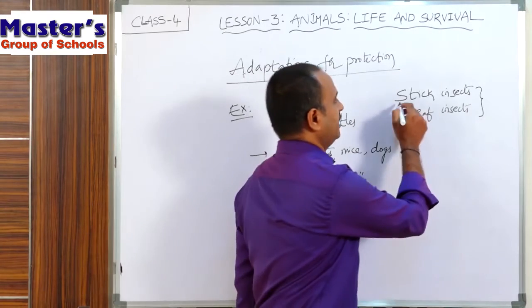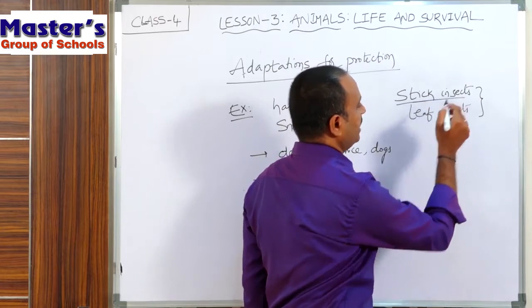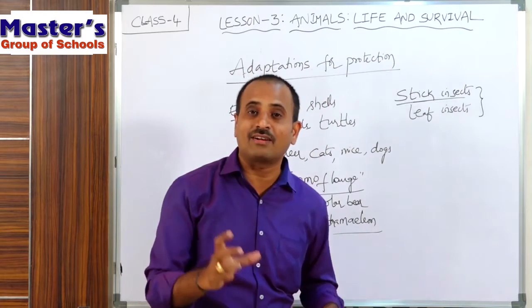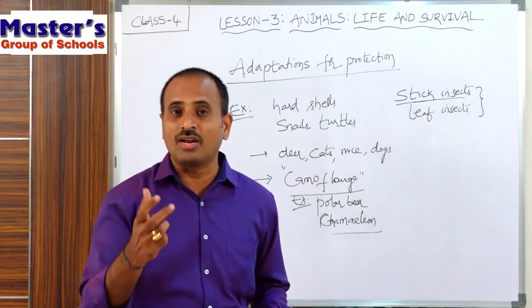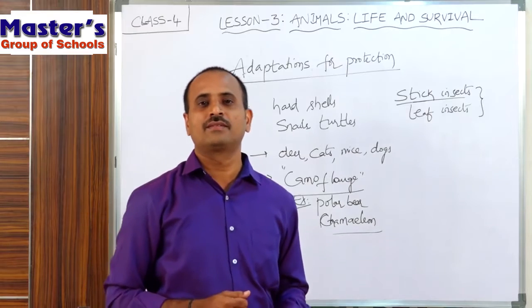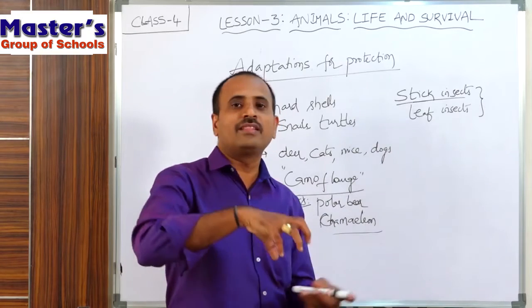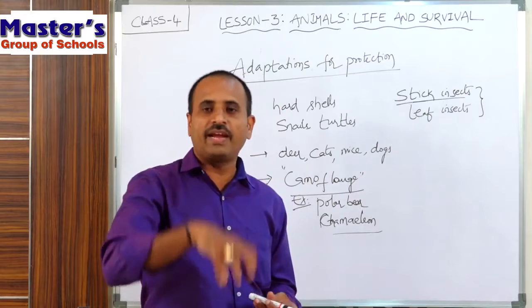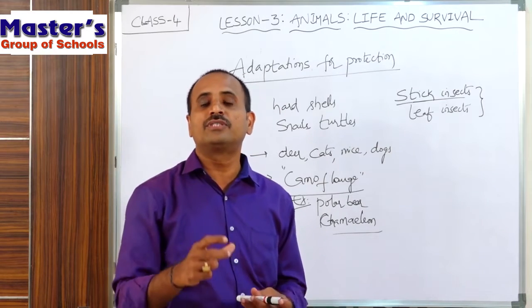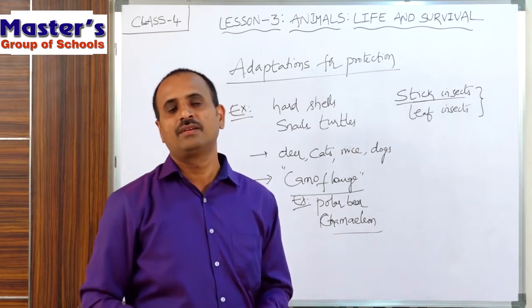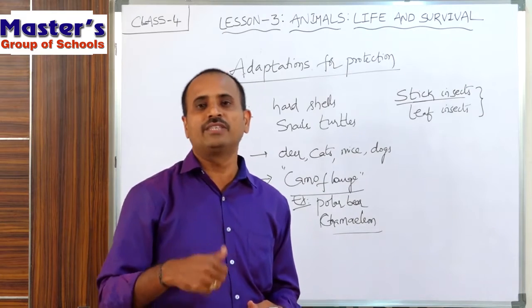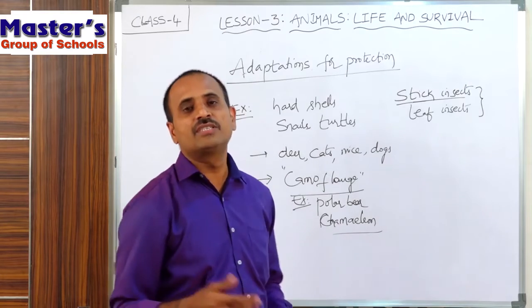So the stick insect has the color of a stick, the color of the branches of the trees. That's why when it lies or sits on the branch of a plant, its body color also changes into its branch color. That's why it merges into the branch color and it cannot be seen by its enemies.